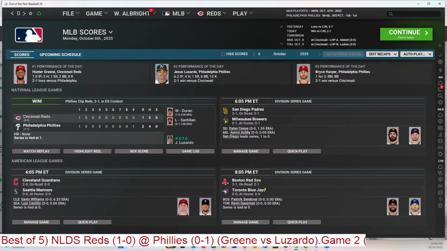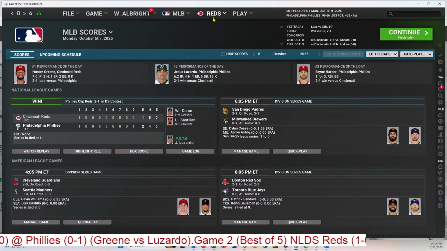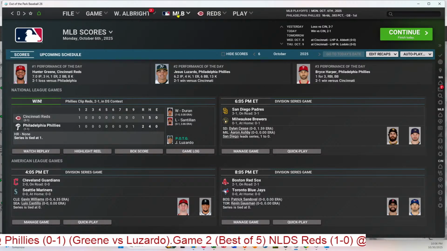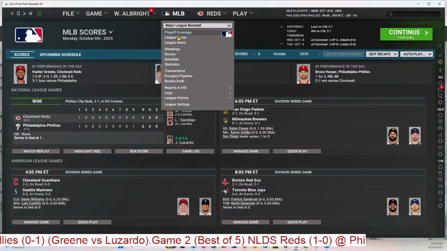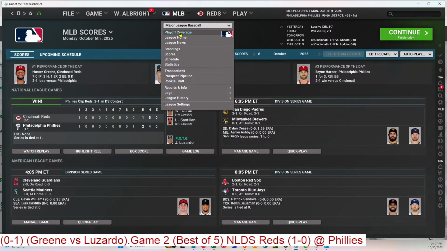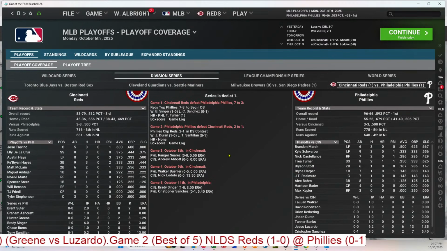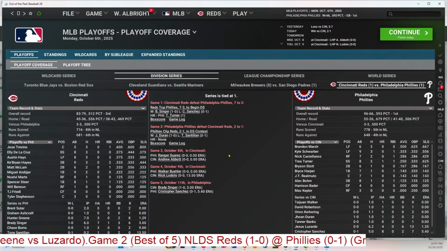So we will head to the next game in this game day. And it will be the Cleveland Guardians against the Seattle Mariners. Gavin Williams and Luis Castillo will pitch Game 2. And let's see who the next pitcher is for the Phillies and Reds. Let's go to the playoff menu. Playoff coverage. It will be Ranger Suarez against Andrew Abbott.